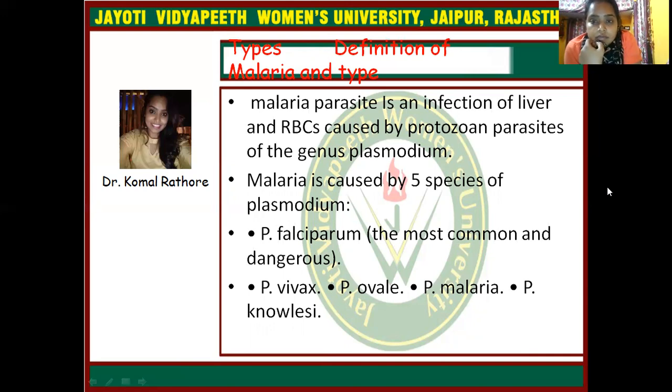The malaria-causing Plasmodium has 5 species. The first is Plasmodium falciparum, the most common and dangerous. Then Plasmodium vivax, Plasmodium ovale, Plasmodium malariae, and Plasmodium knowlesi.